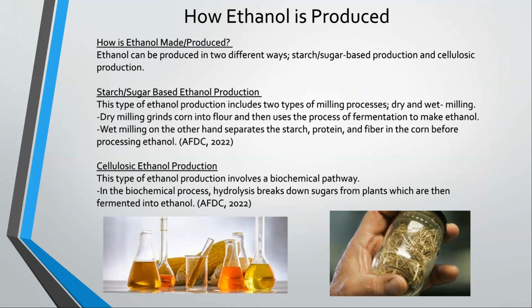In cellulosic ethanol production, this production involves a biochemical pathway. Now, in the biochemical process, hydrolysis breaks down sugars from plants, which are then fermented into ethanol. So, the common denominator between these two production processes is the fermentation process.